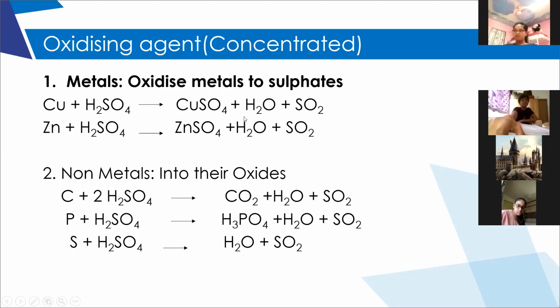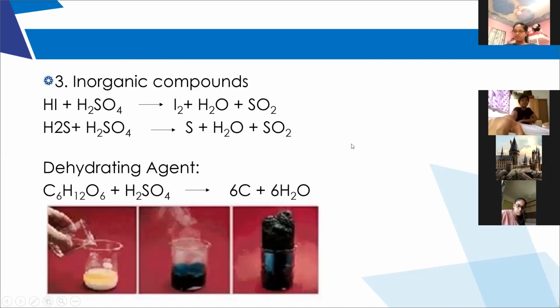Clear? So with metals, it will oxidize metals into their respective sulfates. Then it oxidizes non-metals into their respective oxides. These are the properties of concentrated sulfuric acid. Clear? Then, with inorganic compounds.